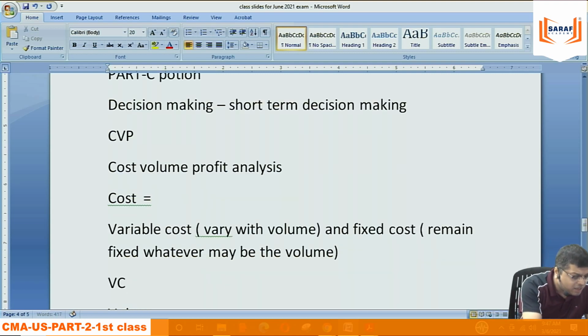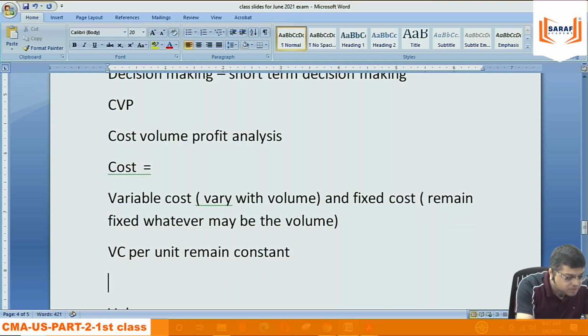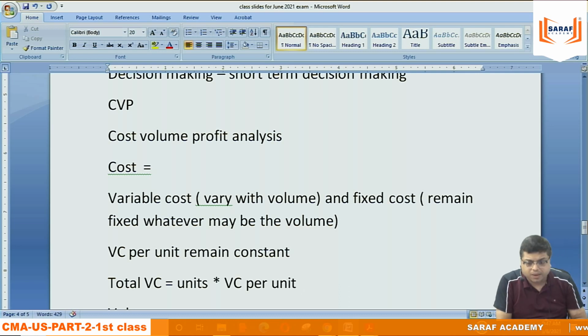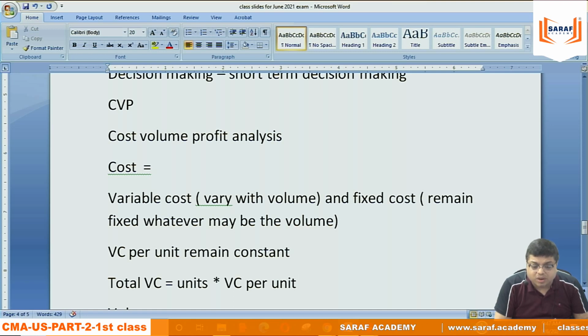So we can say variable cost per unit will remain constant, and total variable cost equals units into variable cost per unit. If your units are less, the total variable cost will be less.